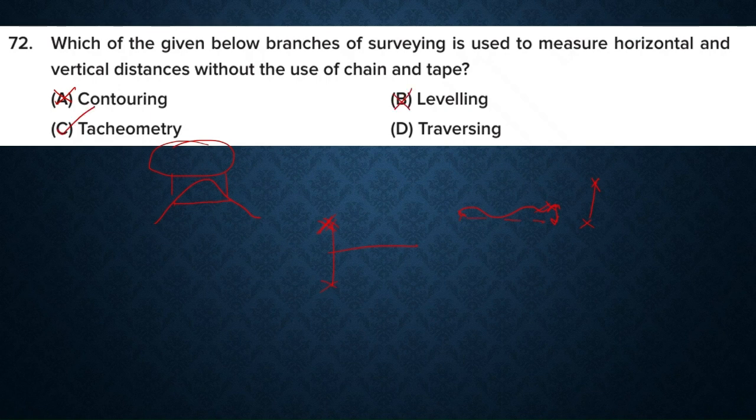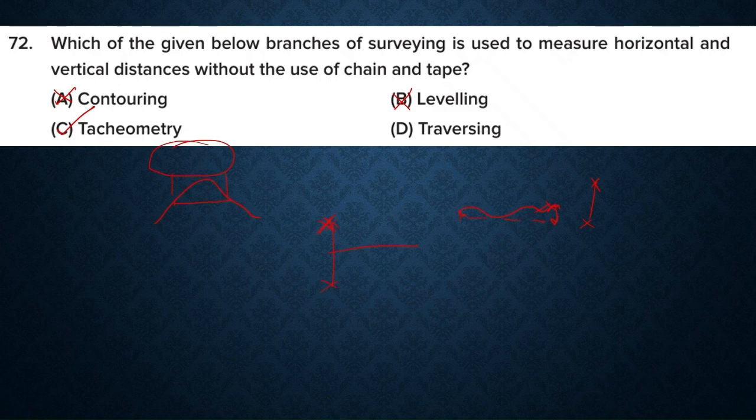Next one is tachyometry. This is the answer. In tachyometry we use a theodolite fitted with a stadia hair, known as a tachyometer, to compute both horizontal and vertical distances. We are measuring horizontal and vertical distances using theodolite. So we need angular readings and staff readings, and we don't need chain or tape here. So option C is the answer.